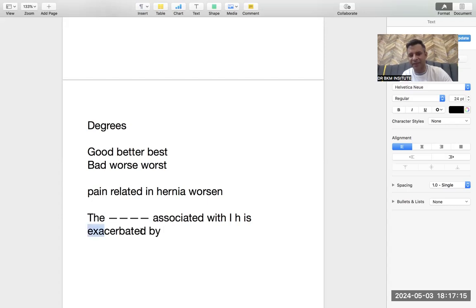So exacerbated means it's getting worse. If you relate these two sentences, obviously now that I am teaching you, you can relate it very easily. But you can see the preposition changed, related to became associated with. Inguinal hernia was the same. Worsen was replaced by exacerbated.